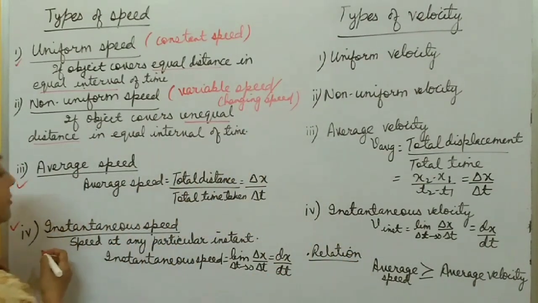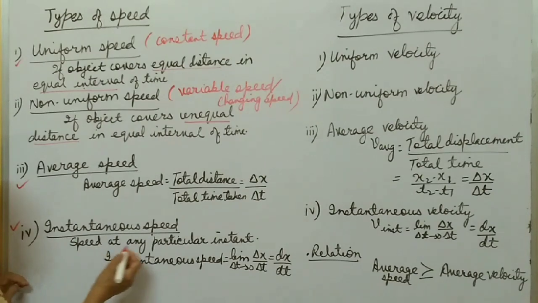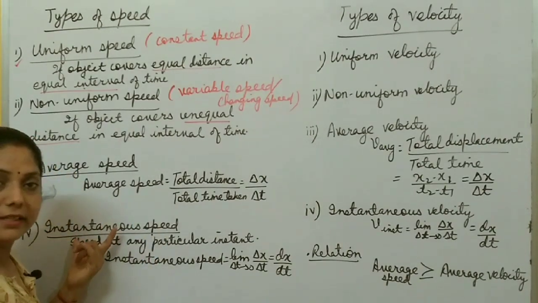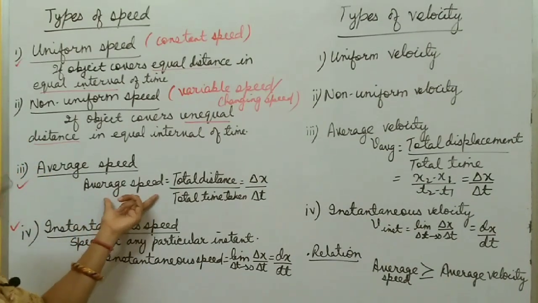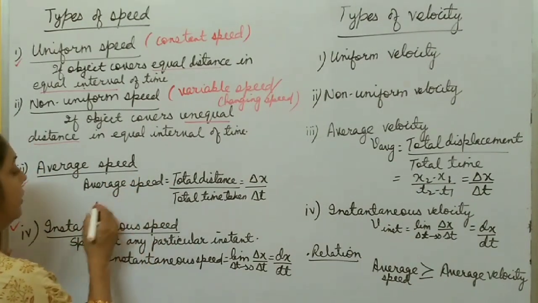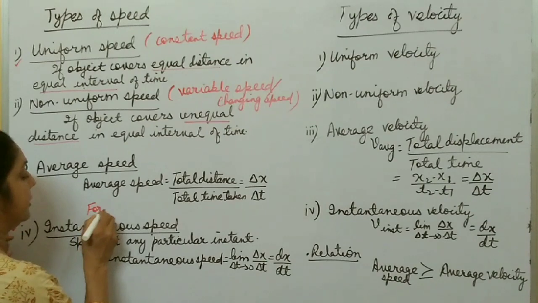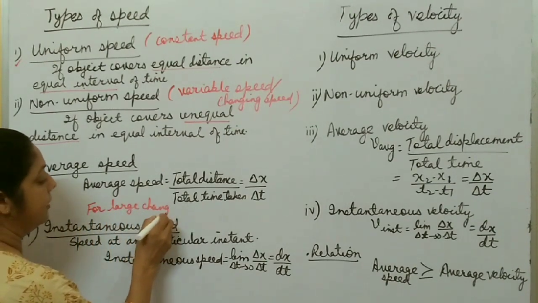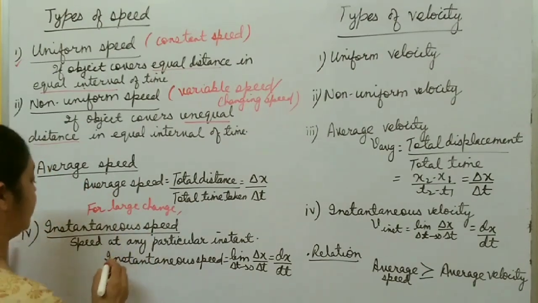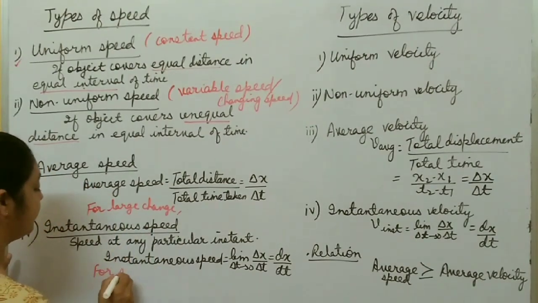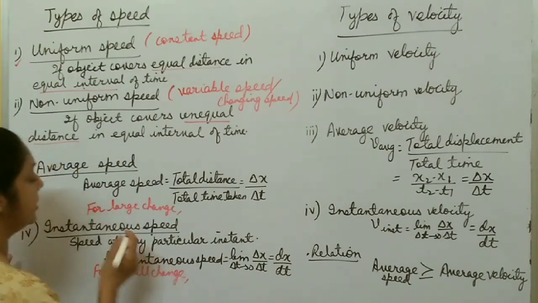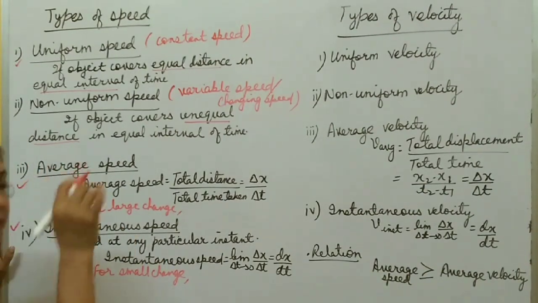That speed is called instantaneous speed. Speed at any particular instant. And this average speed is only for a large time interval, for a large change, right? But for small change, you have to calculate instantaneous speed at a particular time.